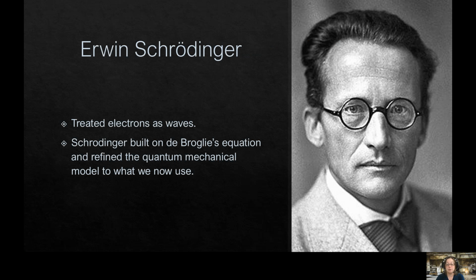Erwin Schrödinger, which we've also seen before, treated electrons as waves, and he built on de Broglie's equation and refined the quantum mechanical model to what we use now. Schrödinger's equation is a lot more complicated, and we don't need to know it to just understand what he's doing. So Schrödinger's model applied equally well to elements other than hydrogen. It wasn't just hydrogen that this worked for. It works for everything, which is why we still use it.